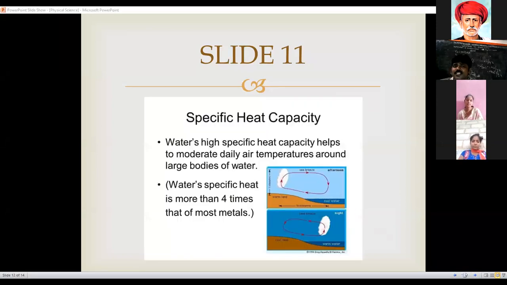So water's high specific heat capacity helps to moderate daily air temperature around larger bodies of water. Larger bodies of water means oceans. So here from oceans to the land part. Because water's specific heat is nearly more than 4 times that of most of the other metals. Slide 12 sir.